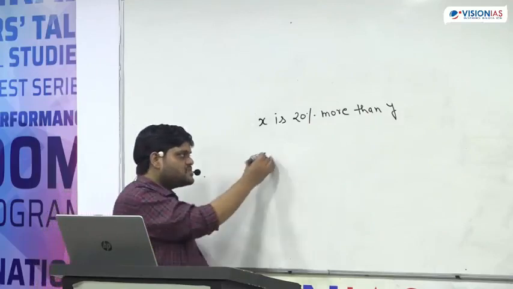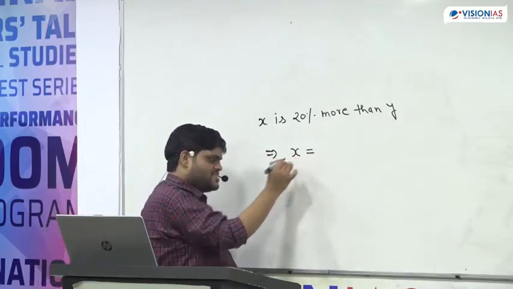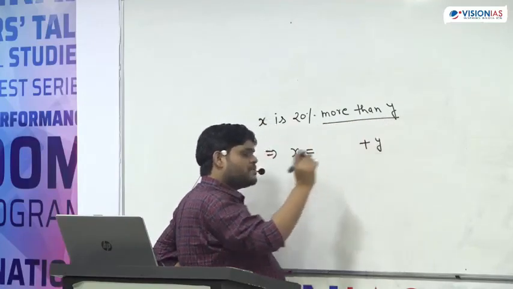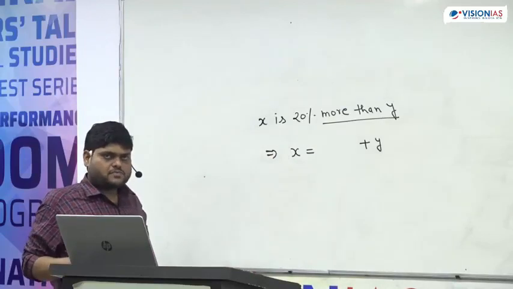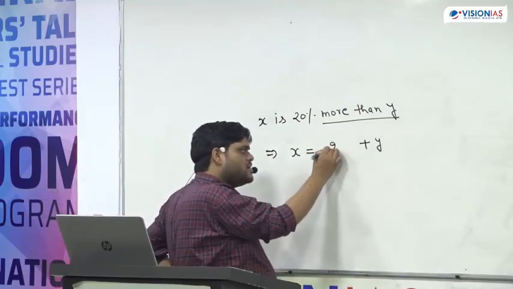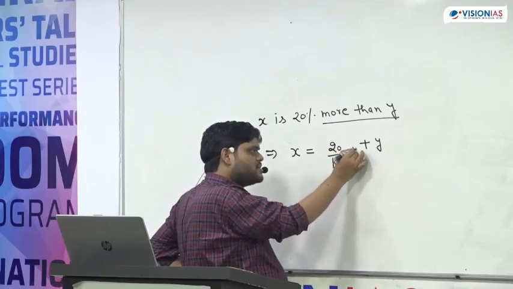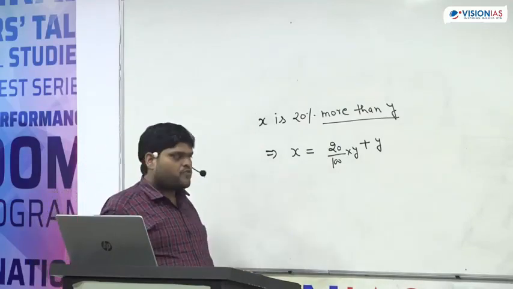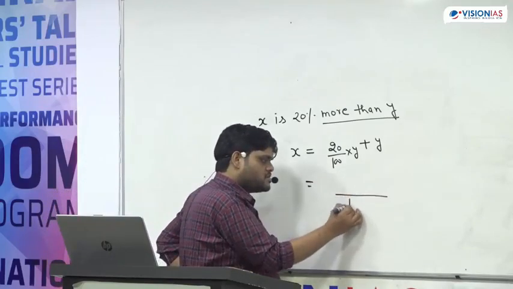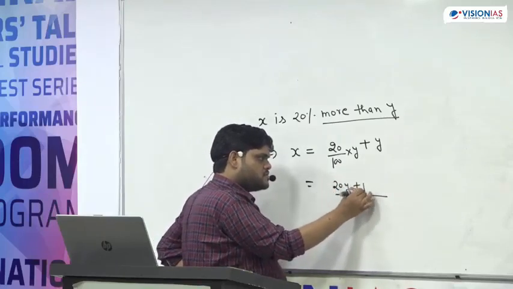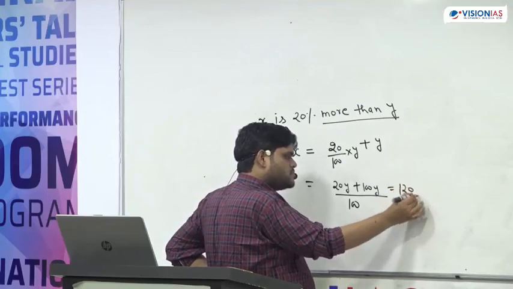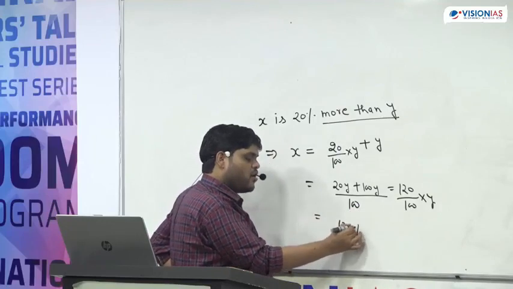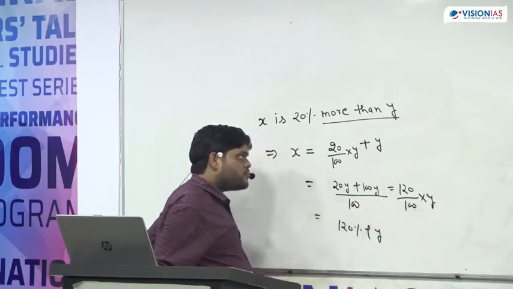Now, this is again a statement. How to interpret this? X is 20% more than Y. More than Y means something is getting added into Y. How much is getting added? 20%. 20% of what? 20% of Y itself. If you see very closely, this becomes 120% of Y, or not?